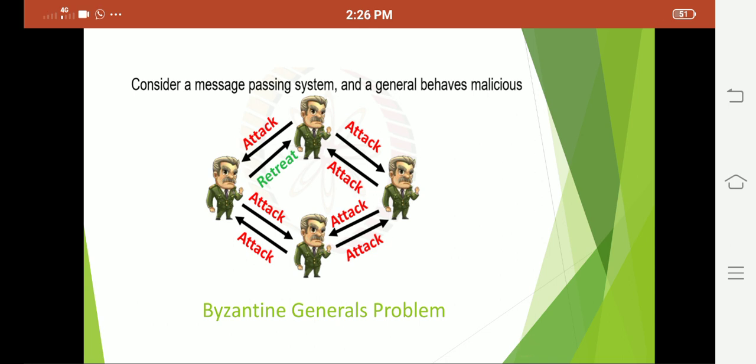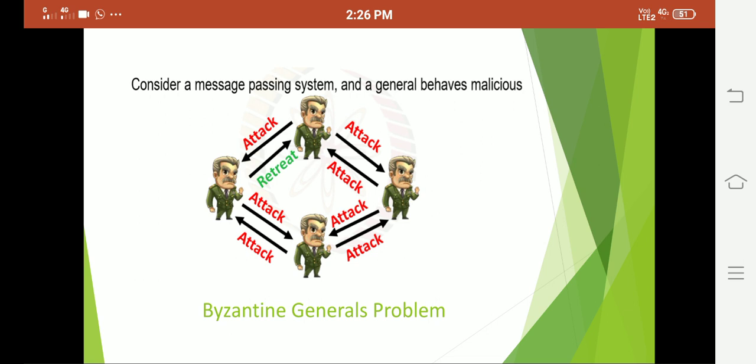Let me define the Byzantine generals problem. There are four generals, the commanders in an army, located in four different places. They want to attack some particular enemies. Message passing is required. They need to exchange thoughts and ideas about the situation, whether we need to attack the enemies, otherwise we need to withdraw.